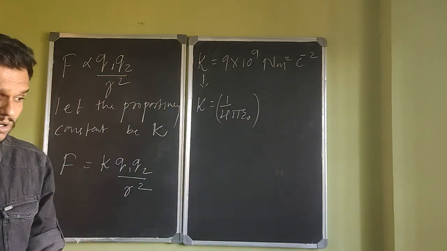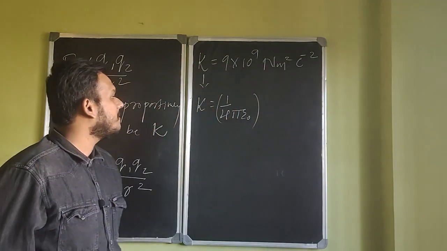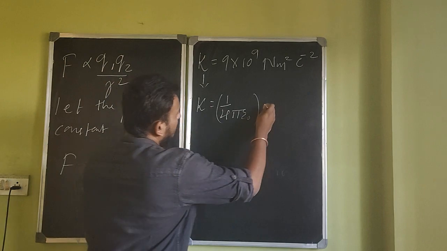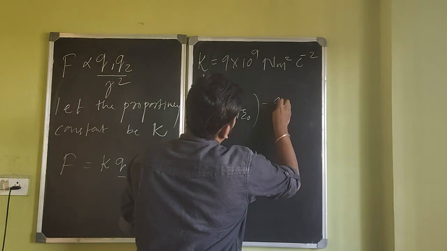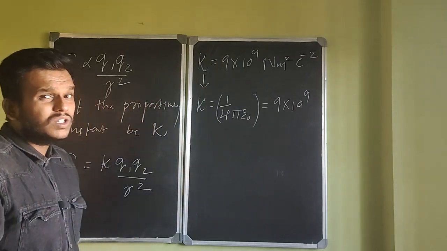Epsilon naught, that 0 is like naught. 1 by 4 pi epsilon naught, whose value, by the way, is again still the same, 9 into 10 to the power 9 Newton meter squared per coulomb squared.